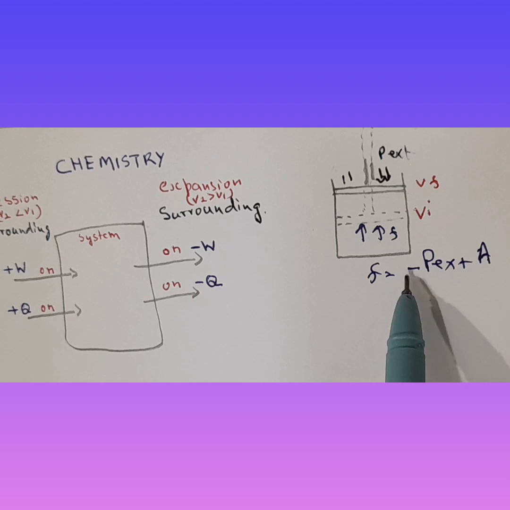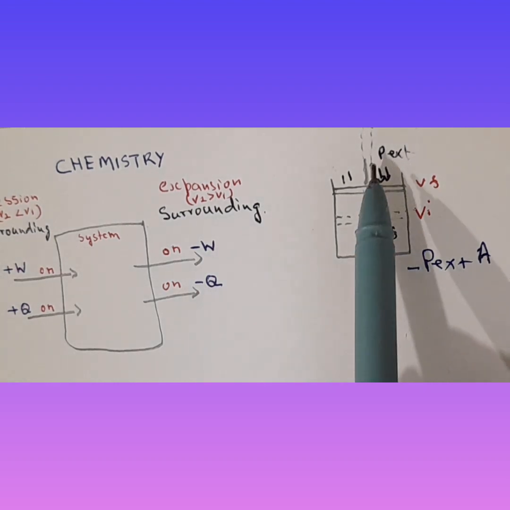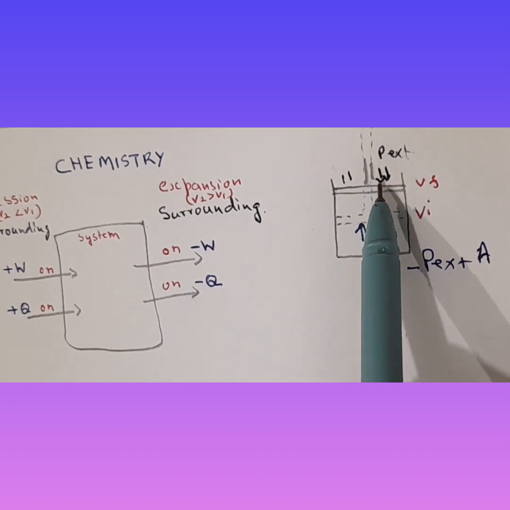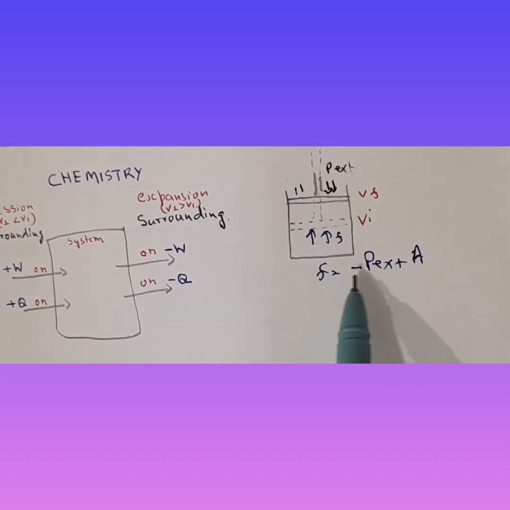See, the force is in this direction, whereas the external pressure is acting in this direction. These two are in opposite directions, which is why we get this negative. We know pressure is equal to force upon area, so in terms of force it would be pressure into area.